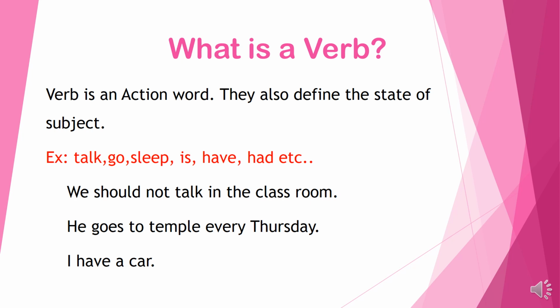We should not talk in the classroom. Here in this sentence, what is an action word? Talk. That's why this is the verb. It shows the action. What is the action? Talking. He goes to temple every Thursday. Here, what is the verb? Goes. It shows the action of going. The next one, I have a car. Here, what is the verb? Have. What it shows? It shows the state of a person.